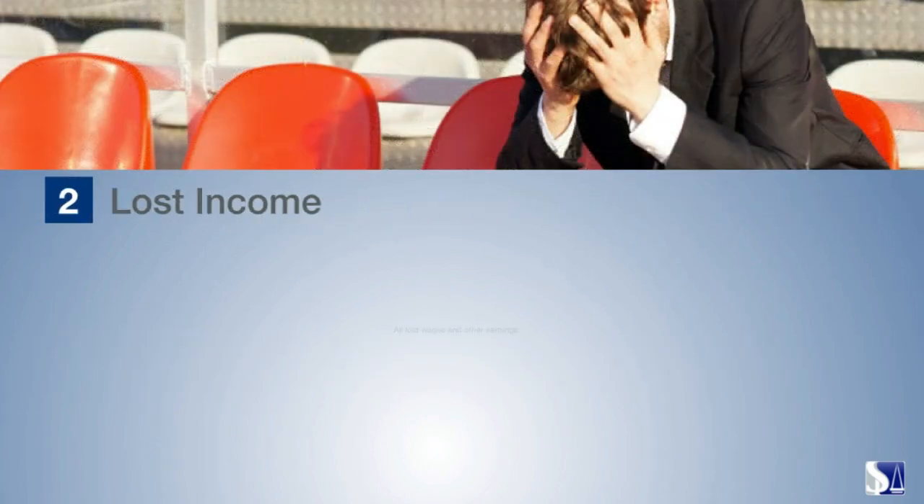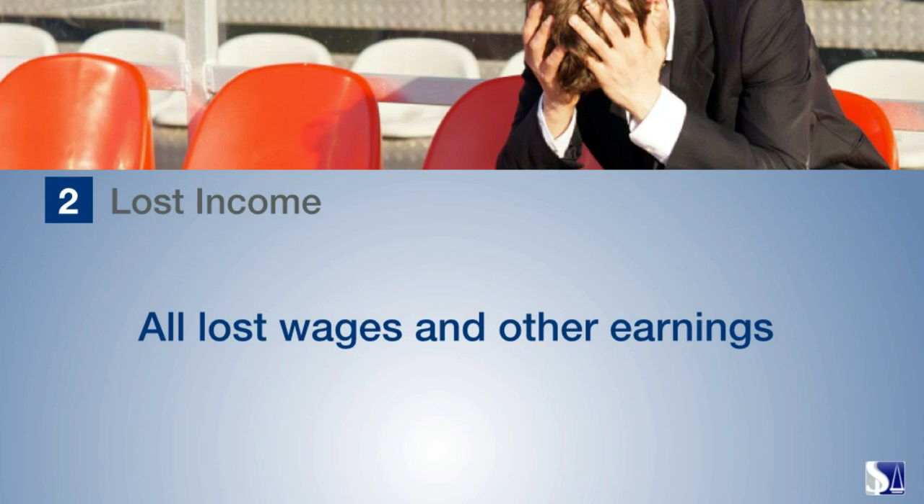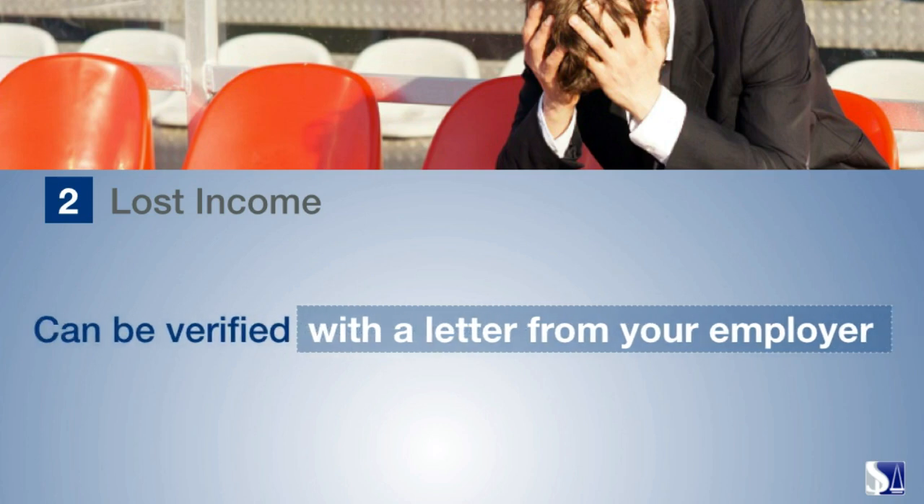2. Lost income. This includes all wages and other earnings lost as a result of the accident, starting from the day of your injury through the present day and continuing into the future. Lost income can be verified with a letter from your employer detailing your normal pay rate, the hours you lost, and the total amount of compensation you lost by not being able to work due to your injury.